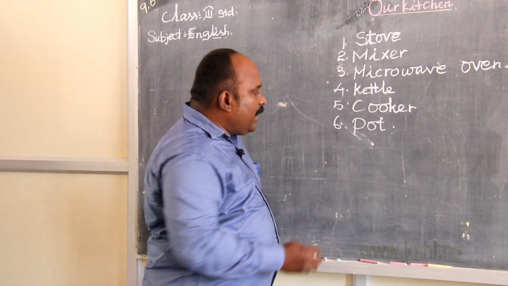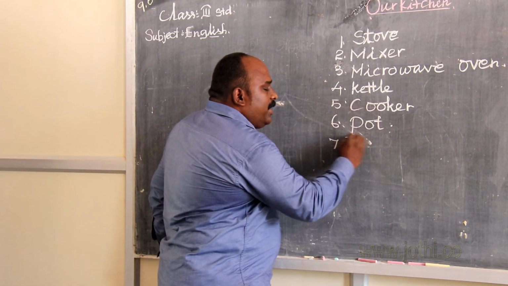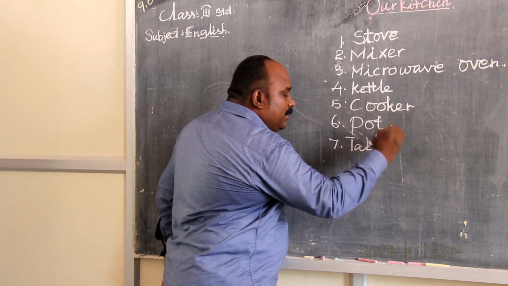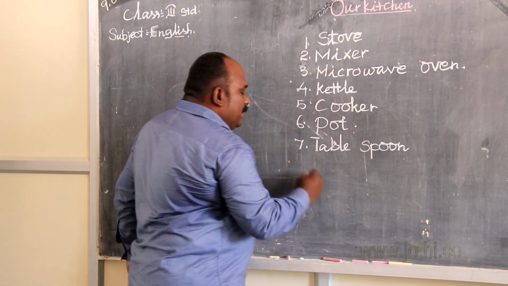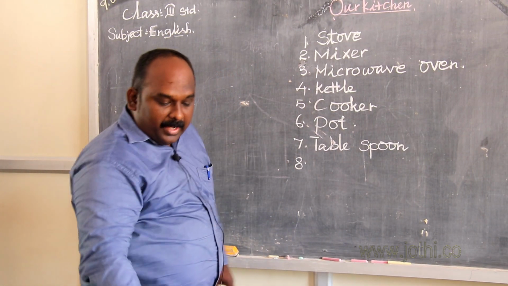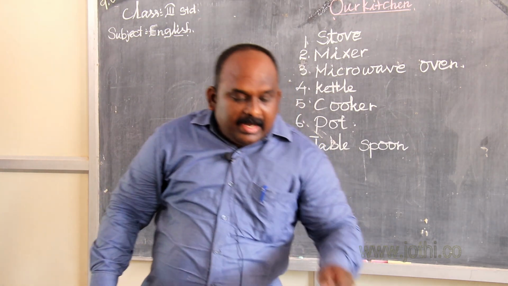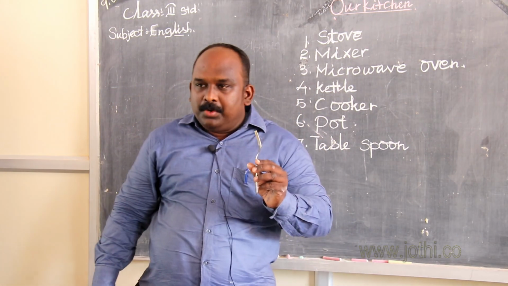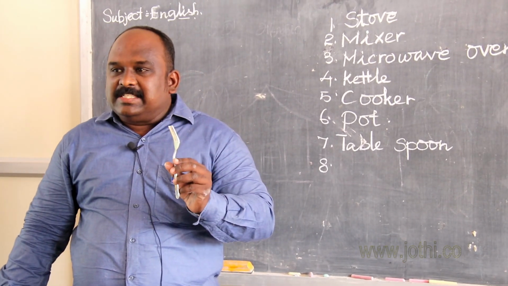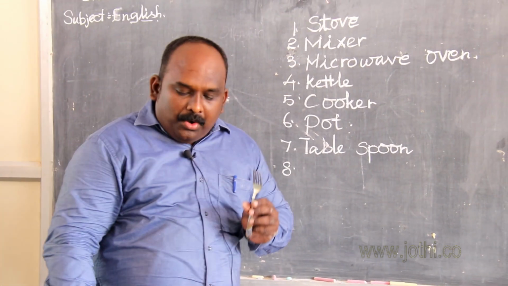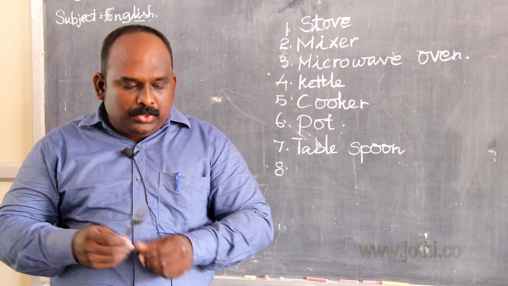What is the spelling of tablespoon? T-A-B-L-E, table. S-P-O-O-N, tablespoon. Okay. Now, it looks like a spoon, but it is not called spoon. It is fork. The fork helps us to